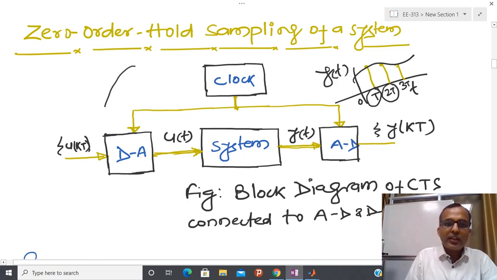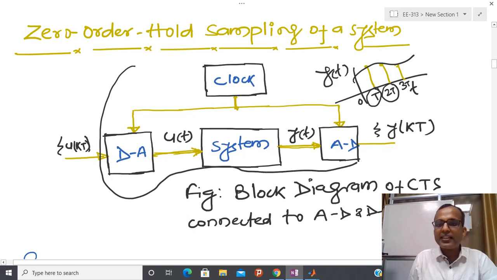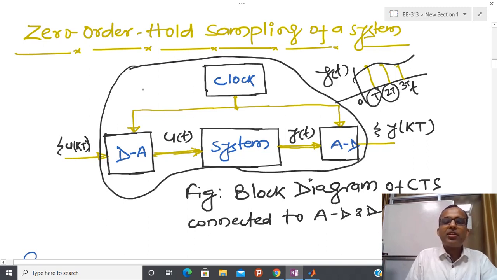So if you now consider this whole thing as a single system, this is now my physical system, and you try to see the input of this system. The input is discrete and whatever output, that is again discrete. So the original system is continuous, but by adding three physical blocks, one is the clock, one is the A to D converter, and another is the D to A converter, I have converted this whole system into some kind of discrete system, and we are assuming that here kT, and k I have 0, 1, 2 and up to n.